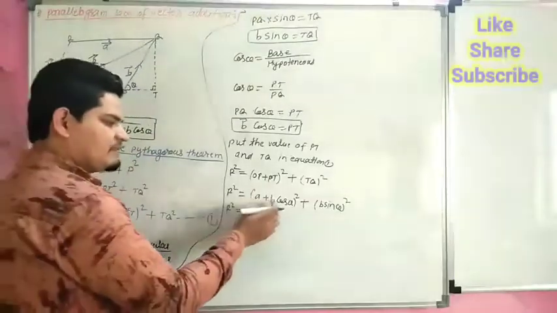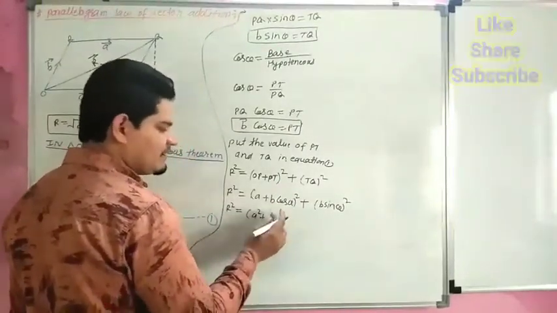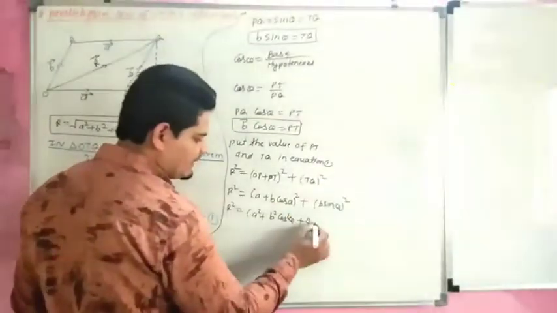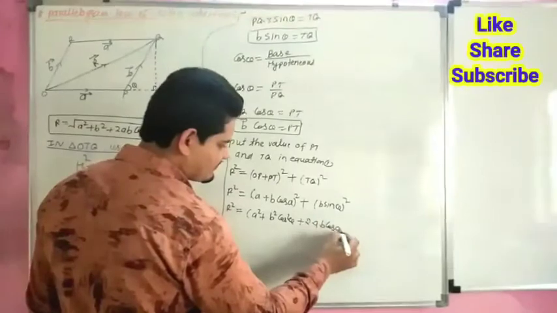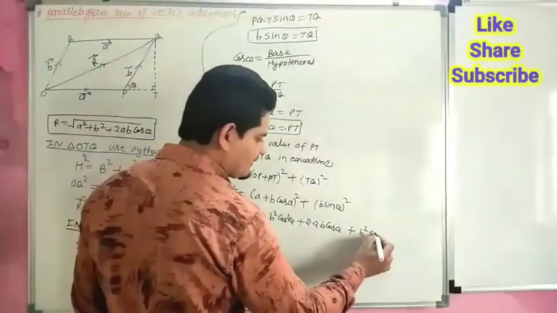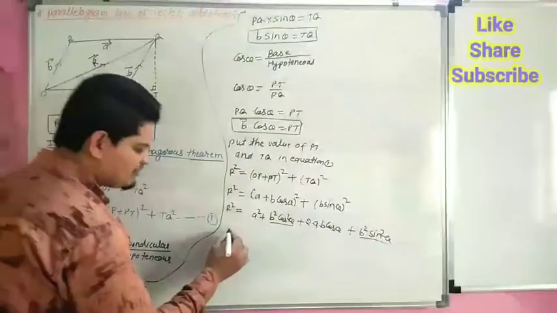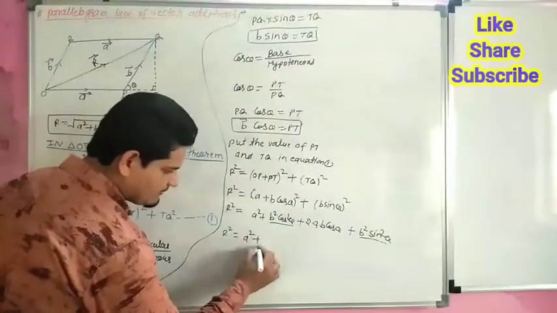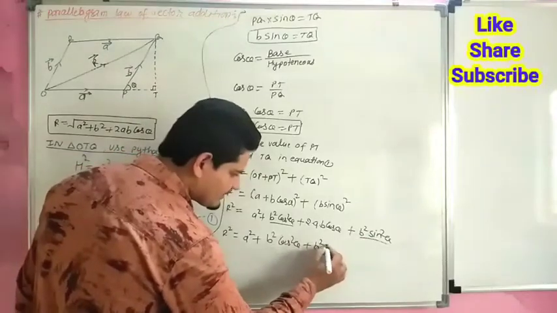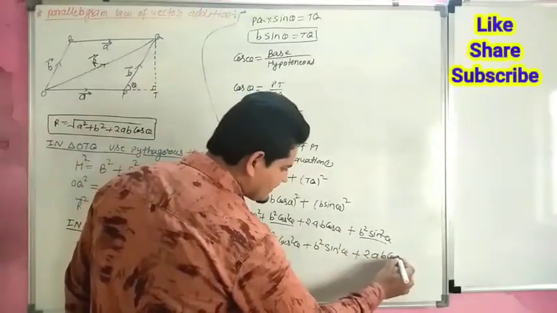We can use the formula of (A plus B) whole square: A square plus B square cos square theta plus 2AB cos theta, plus B square sin square theta. So R square equals A square plus B square cos square theta plus B square sin square theta plus 2AB cos theta.